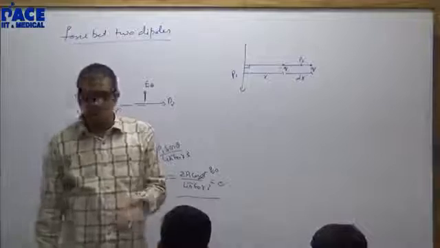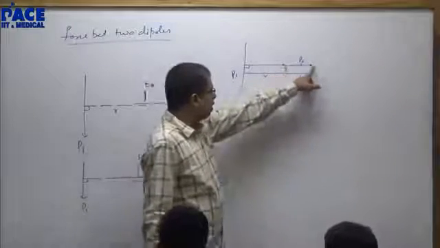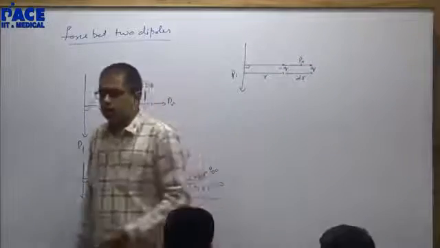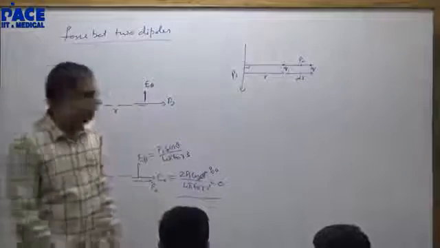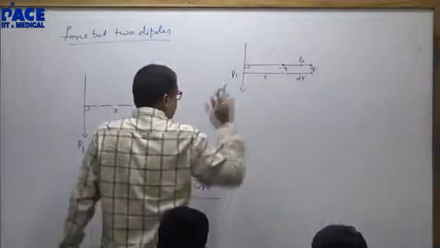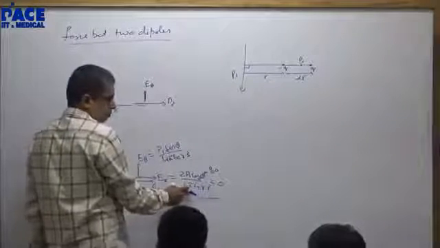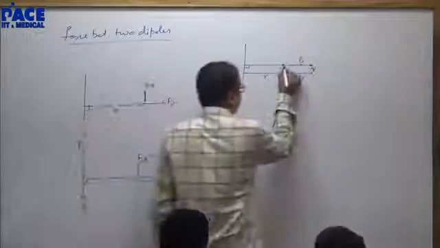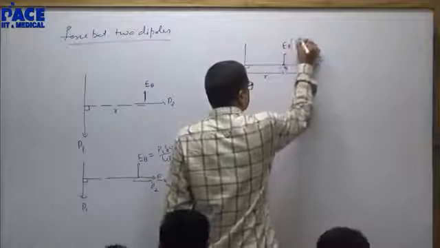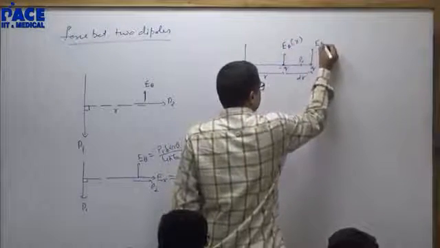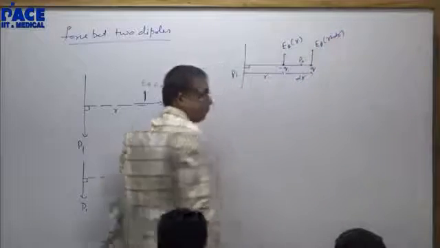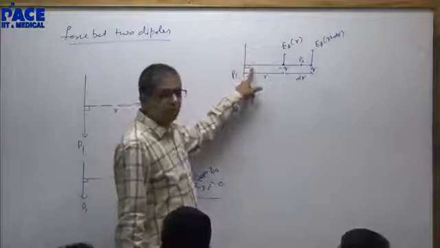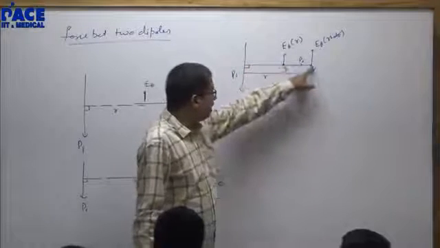Q into E is the force. So because of P1 I will find out the field here. Because of P1 I will find out the field here. Multiply with Q. There is no reason why I will go wrong. Yes or no? Now, because of P1, ER here is how much? Because of P1, what is ER? I have E theta as a function of R, E theta as a function of R plus dr. Ironically, E theta is not varying as a function of theta because theta is constant. E theta is varying as a function of R.